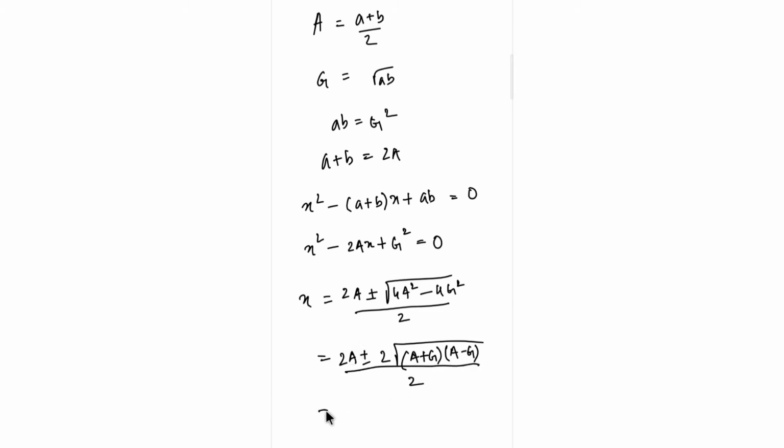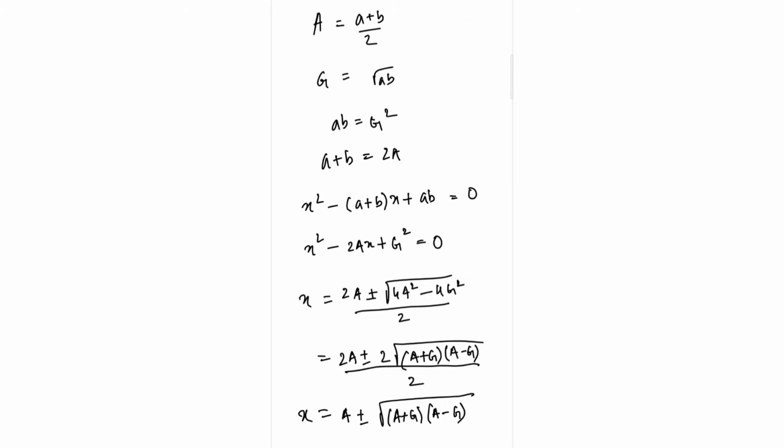So it's a plus or minus root over a plus g into a minus g. So this is the x. So what is our x? A and b, isn't it? So one, a, can be a plus root over a plus g into a minus g, and the other, b, can be a minus root over a plus g into a minus g. So you can just interchange these values in this way.